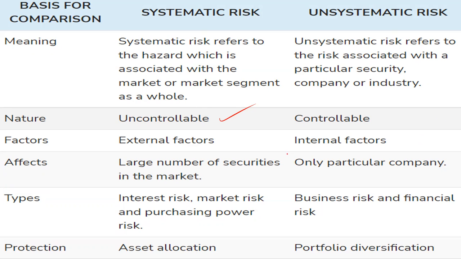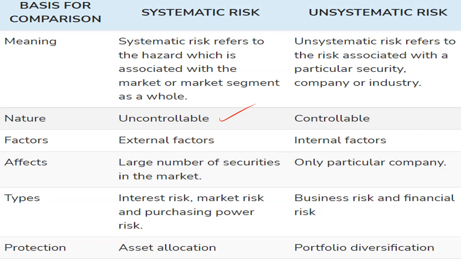Then the systematic risk affects a large number of securities in the market. For example, suppose there is a recession in the market, it will impact the prices of the securities to a large extent. Many securities' prices will get affected.